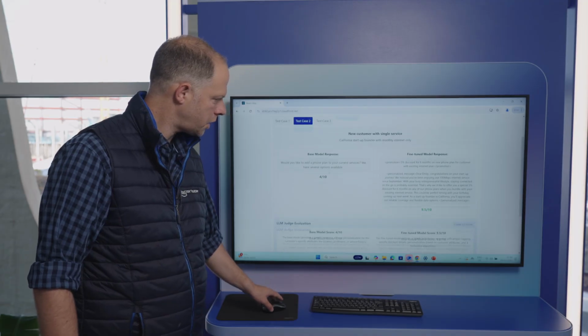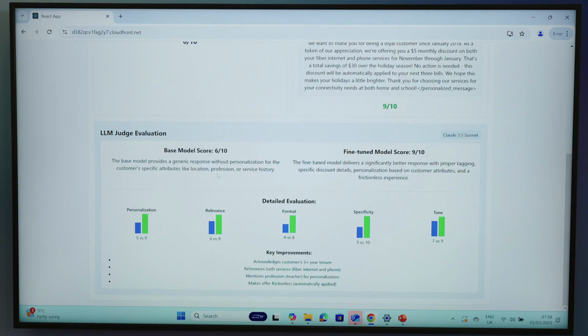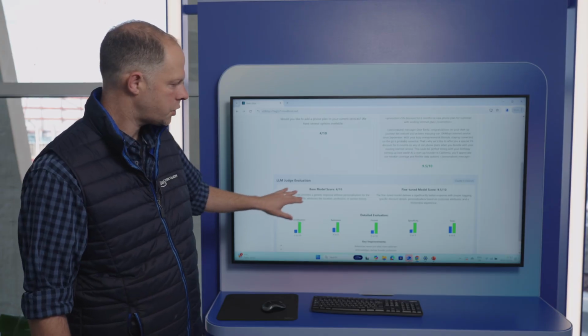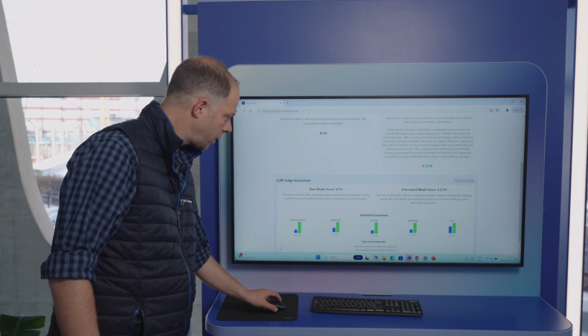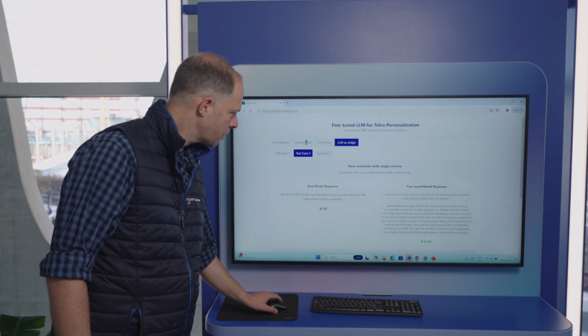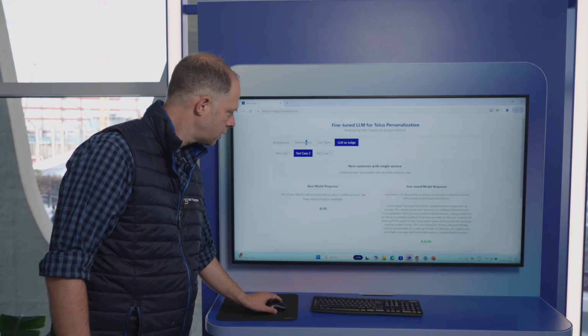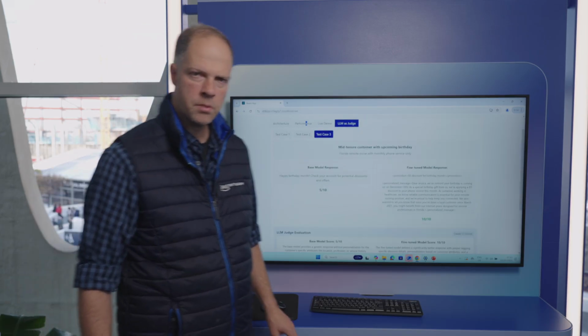And you can see that we use a technique which is called LLM as a judge. It's a feature which is part of the Bedrock evaluation feature. And as you can see, we use Claude 3.5 Sonnet, and we have here different dimensions to compare the results coming from the base model as well as the fine-tuned model, like relevance, personalization, and others. All those are part of that evaluation process.